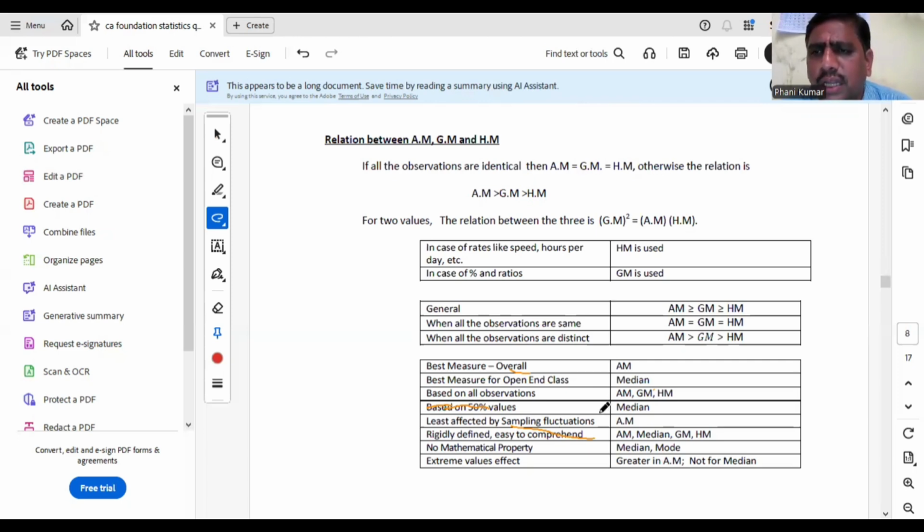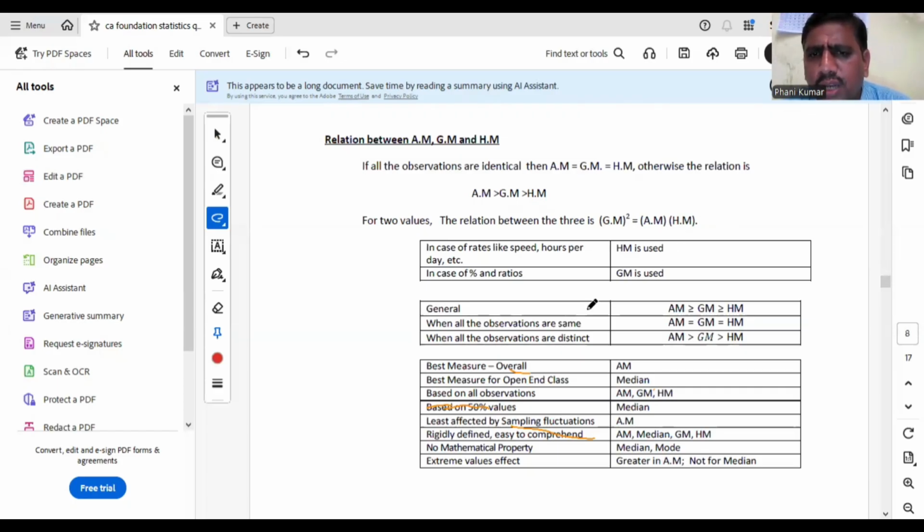Please remember that point. That means if all values are equal to K, all measures of central tendency except mode, that is AM, GM, HM, and median, will be equal to K, but mode is ill-defined. Now, for any two values, what is the relation between GM, AM, and HM? GM whole square equal to AM into HM. For only two values, this relation will hold.